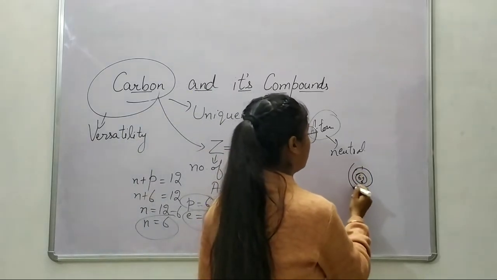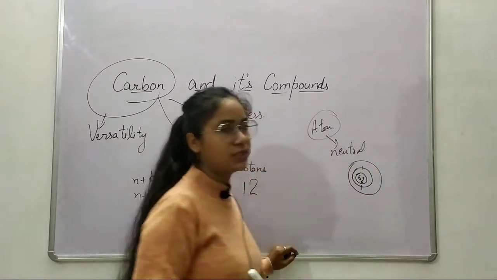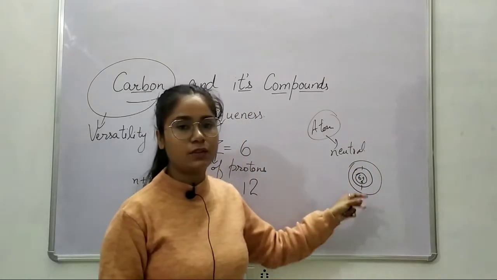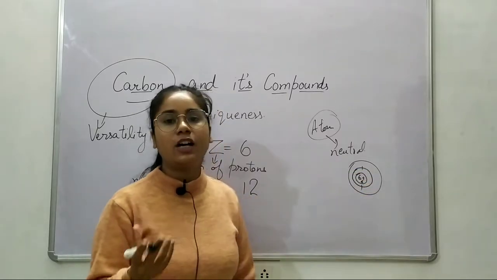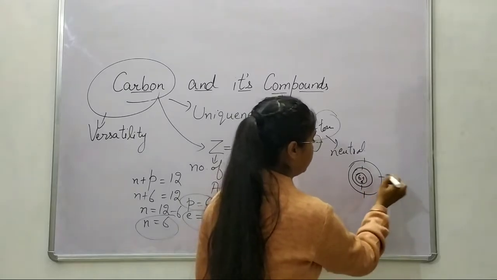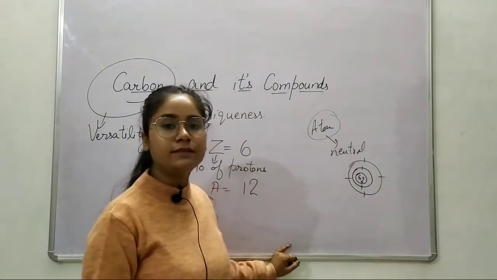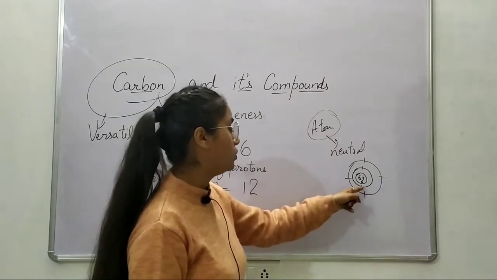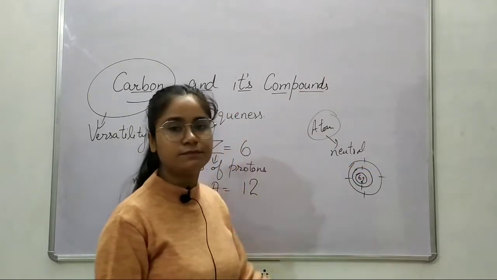Now let's move on to the next shell. How many electrons are remaining? 6 electrons were there, 2 we have added in the first shell. How many are left? 4. We will add these 4 electrons here. Okay, electrons are finished. 1, 2, 3, 4, 5, 6.